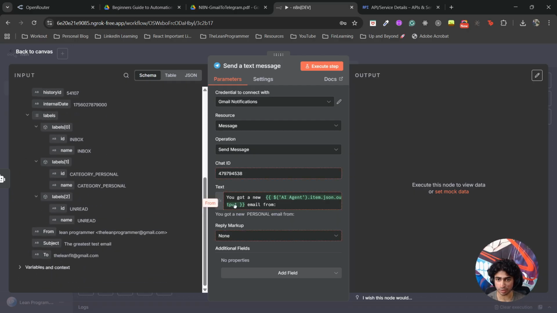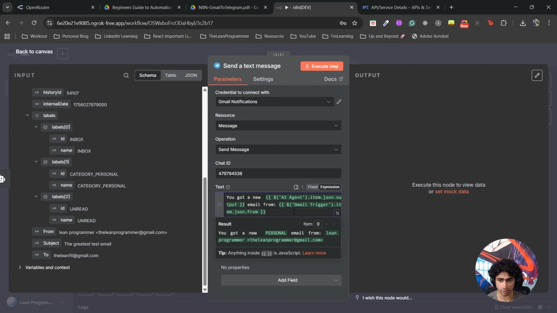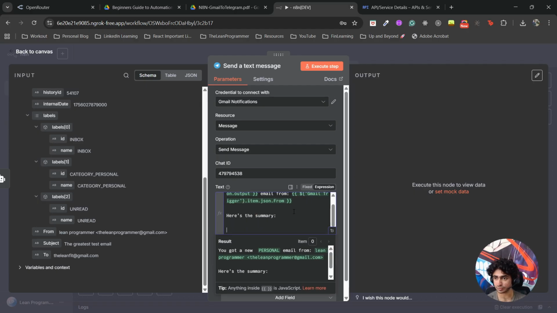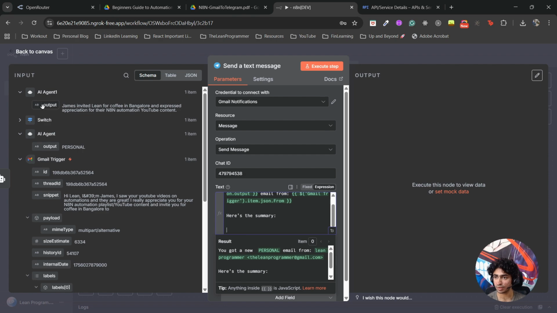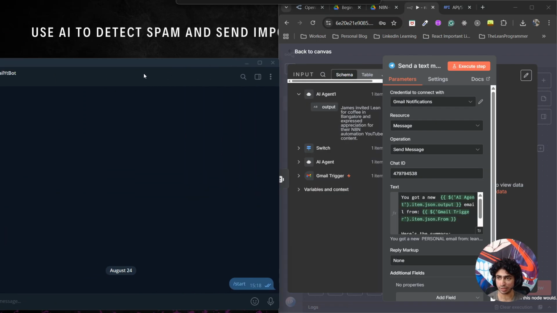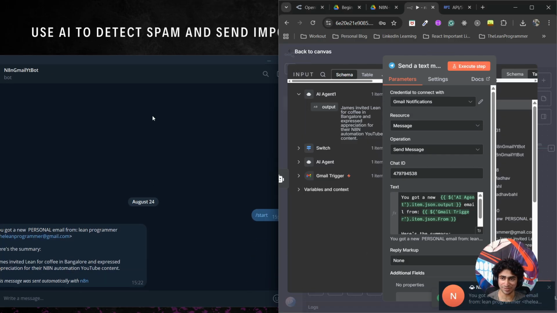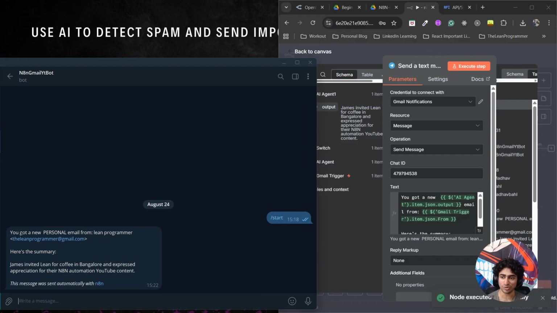From, okay, here's the summary. Now let me open this parallelly. We have our bot open. Let's execute this. And as soon as you execute it, see, it opened. You got a personal email from the Lean Programmer. Here's a summary. James invited Lean for coffee, and so on. See how beautiful this is.